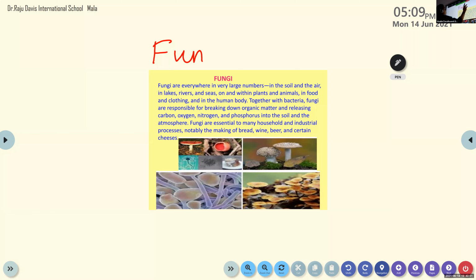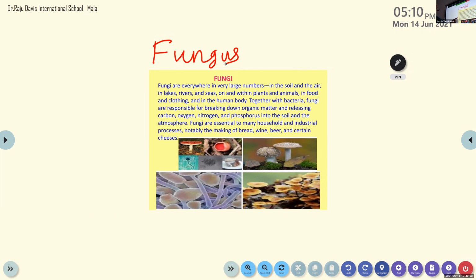Did we take this? No, ma'am, you just made us read only. To read, yeah. Okay. So we are not going to learn much more about it. We just read about what is fungus and we have seen what is the use of fungus in a diet. So this is also a heterotroph.